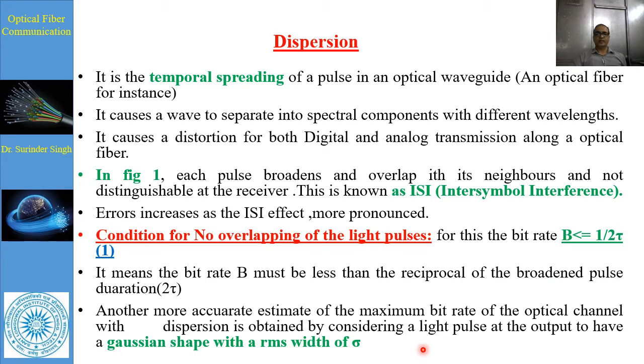Another, more accurate estimation of the maximum bit rate of an optical channel with dispersion is obtained by considering a Gaussian shape with an RMS width taken as sigma.